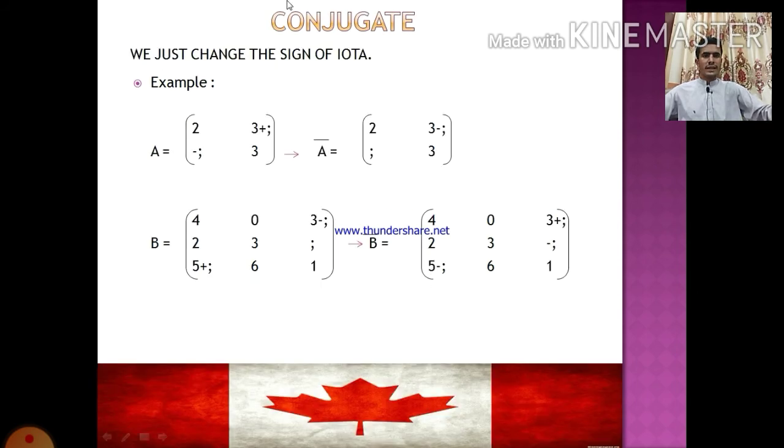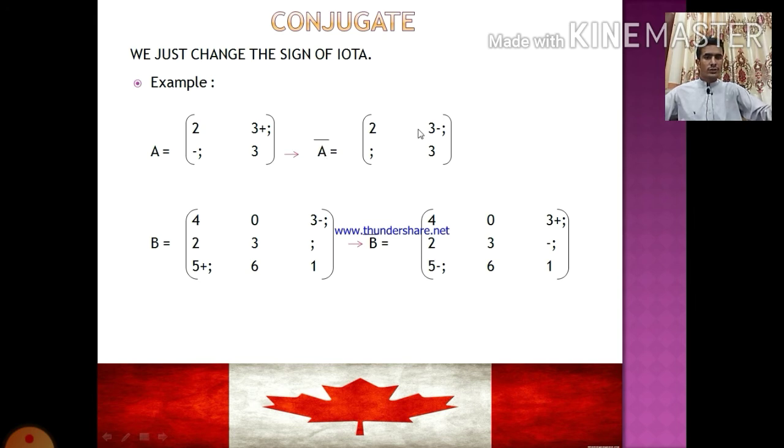My next topic is conjugate. We just change the sign of iota. Example, A is 2, 3 plus iota, minus iota, 3. It is the sign of iota.